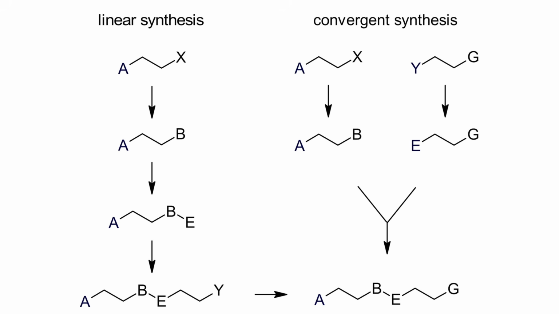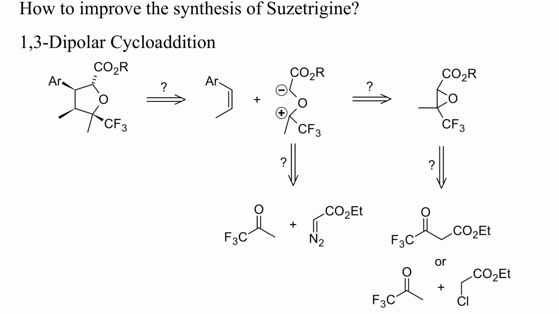One such convergent approach could be to prepare the tetrahydrofuran by a 1,3 dipolar cycloaddition. The required dipole could be generated by reaction of trifluoroacetone with ethyl diazoacetate or by heating an epoxide. This research project would be risky because the cycloaddition would have to proceed with the correct regio and diastereo selectivity, which is unlikely. But maybe catalysts can be found that control these selectivities, or that even mediate an enantioselective cycloaddition.